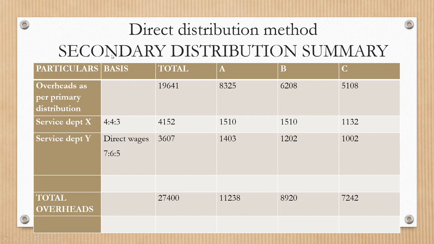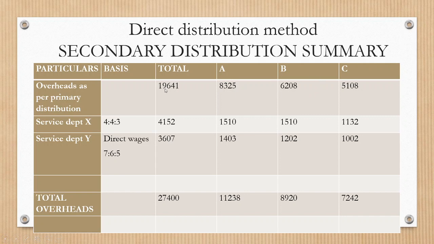So this is the table, the secondary distribution summary based on the direct distribution method. The columns are particulars, basis, total, department A, department B and department C. To begin with, overheads as per primary distribution: A department 8,325, 6,208 for B department and 5,108 for C department. This is as per the primary distribution summary.